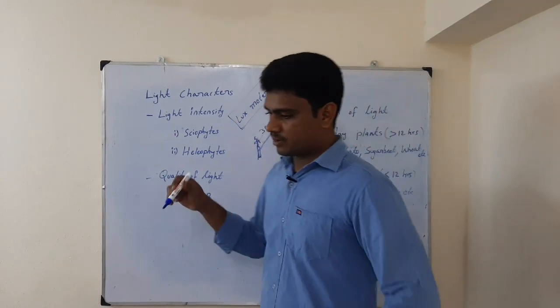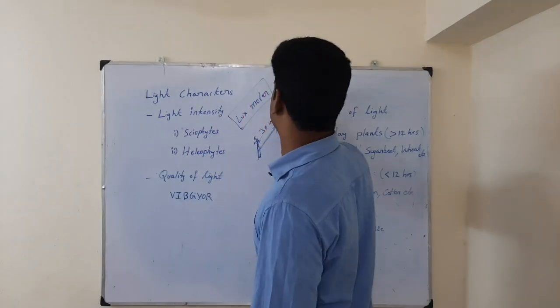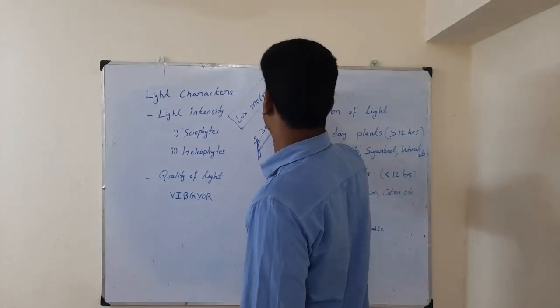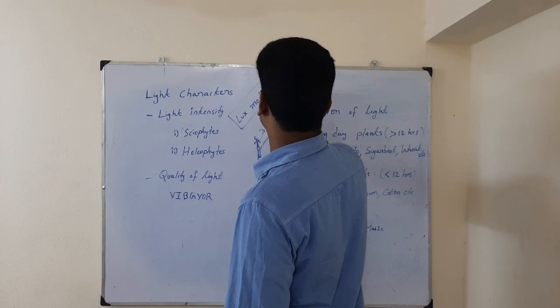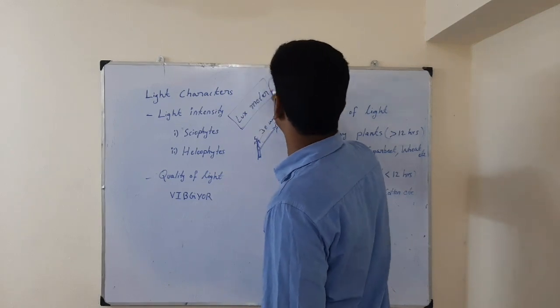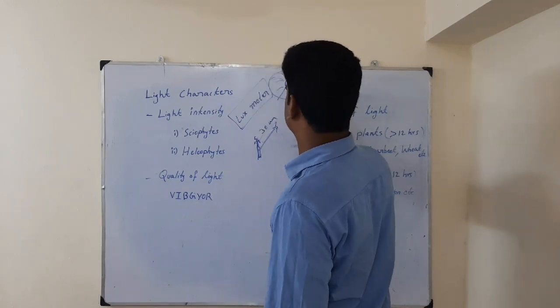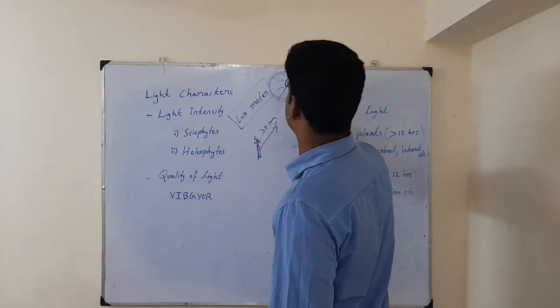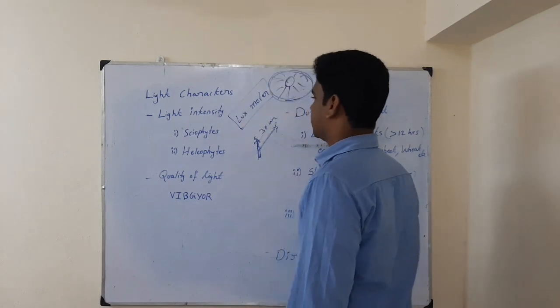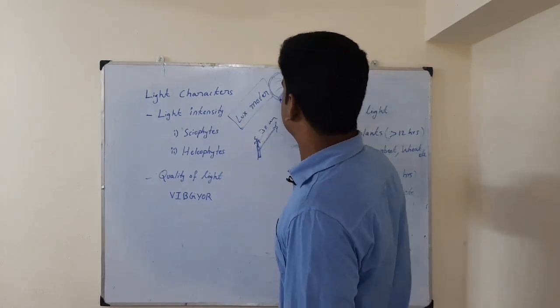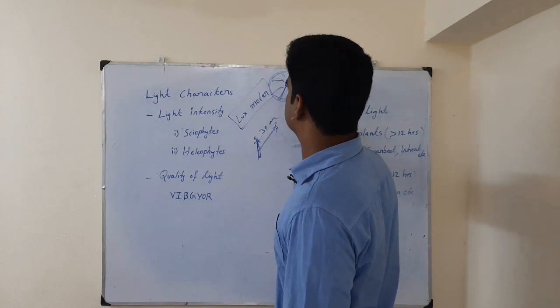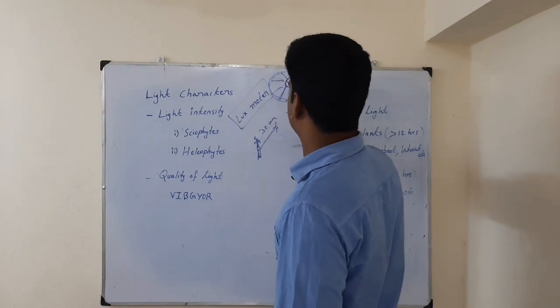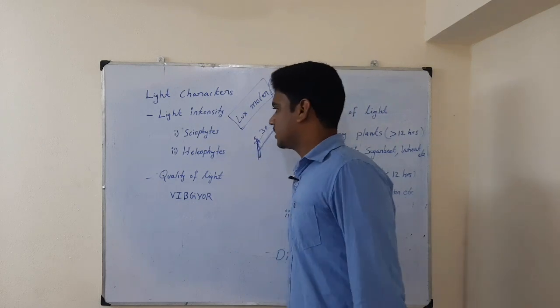For example, here a light is there. As the light is emitting to the different areas, how much distance area the light is really emitting, that emitting distance area we call light intensity. Also, what kind of plants are able to come, and at what rate that light is emitting. These all come under light intensity.